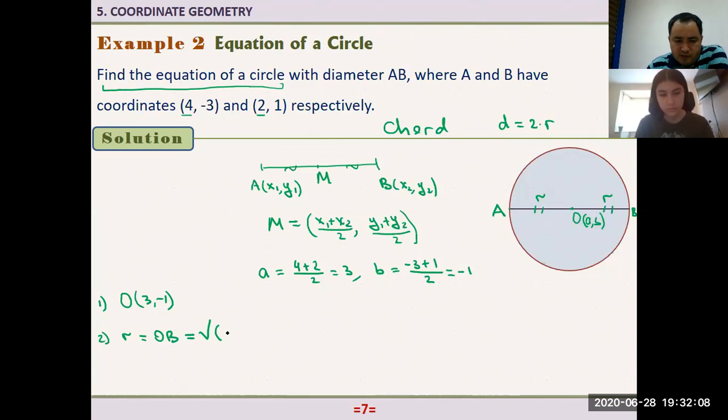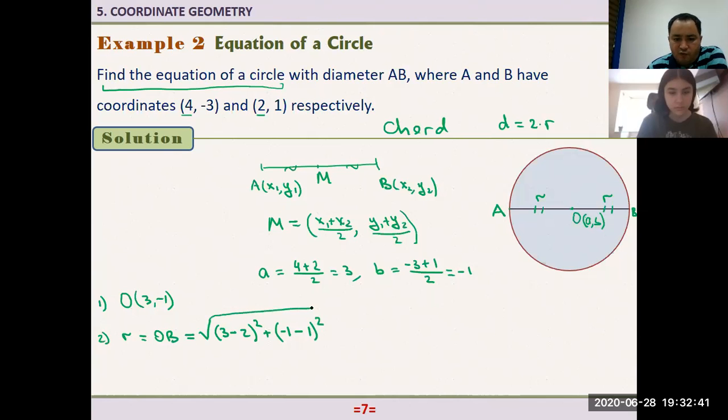So I need to find the distance, equals here x1 minus x2. That means that here x1, that is A, equals 3, right? Minus x coordinate of B. What is the x coordinate of B? It is 2. So here we have 2 squared plus y coordinate of A, that is -1, minus the y coordinate of point B, which is 1, squared.